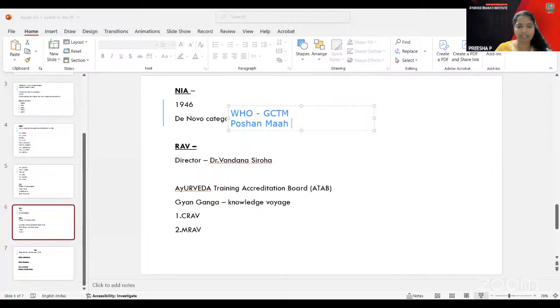So there is Poshan Mah, then Poshan Pakwada, and Poshan Abhiyan. These were the main activities which were coordinated. And recently, something called Ayush Ahar was also coordinated.